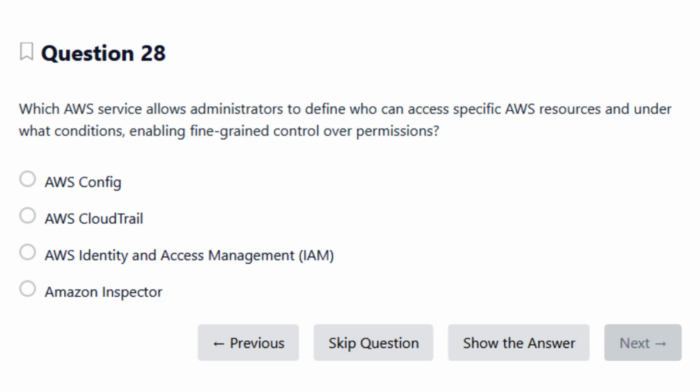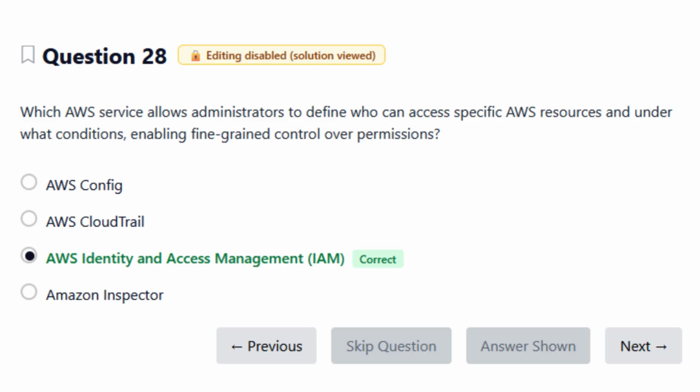Ask yourself, which service is used every day to manage users, roles, policies, and permissions in AWS? Be careful with services that are related to auditing, logging, or security scanning. Those are important, but they don't control access directly. Keep those clues in mind, review the options carefully, and try to identify the service whose primary purpose is access management. In the next slide, we'll reveal the correct answer and explain exactly why it's the right choice.